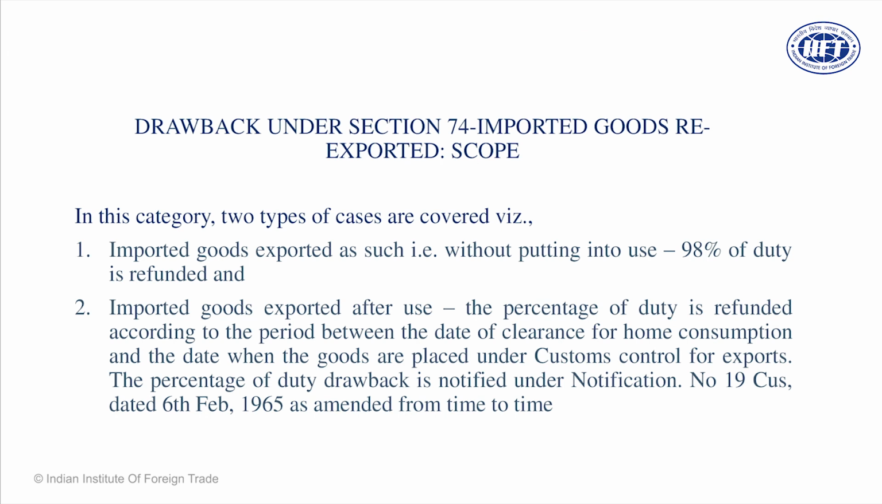So what are the proofs in that case? Number 1, the shipping bill must have a LEO seal. Number 2, bill of export. Number 3, EGM. These are the initial proofs that the goods are exported out of India.